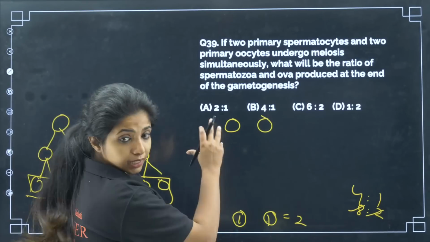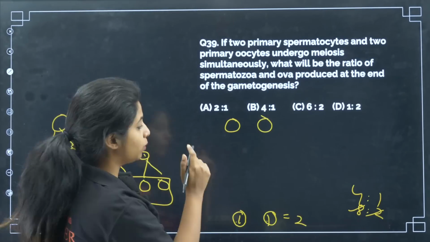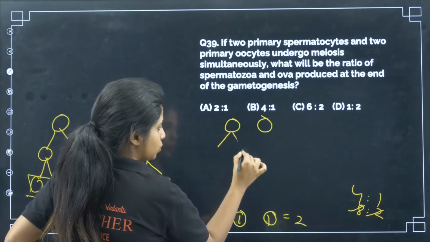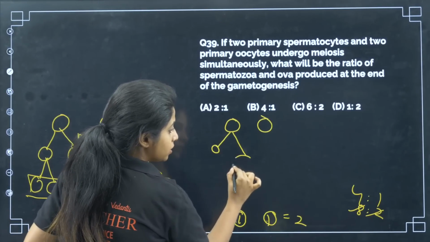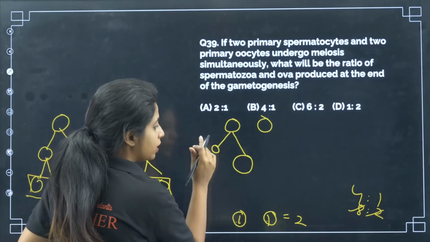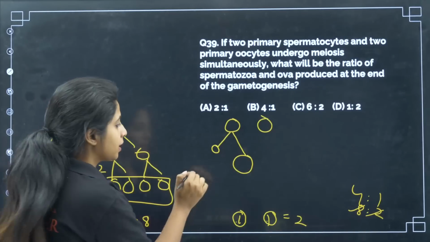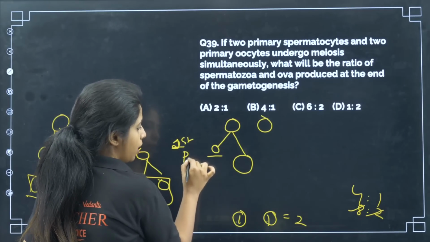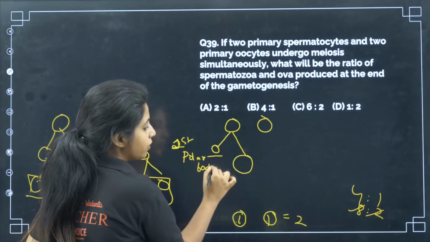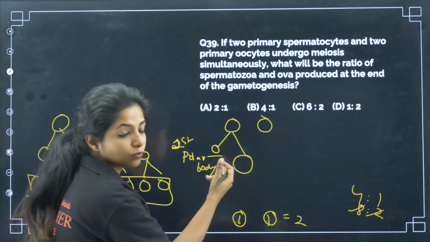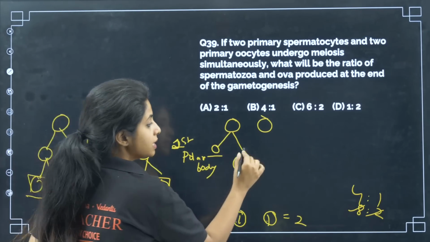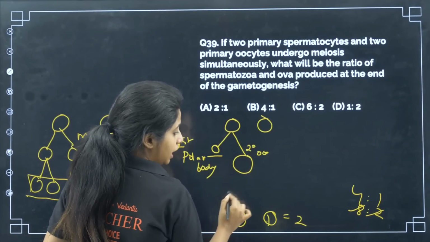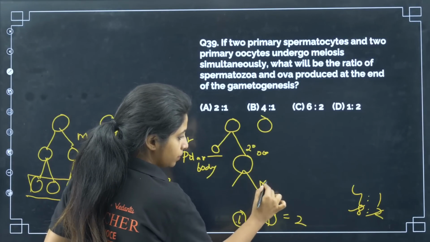Now, in the case of the primary oocyte, what is happening? It undergoes meiosis 1. It divides and gives rise to 2 cells. One cell is very small, one cell is very big. This small cell is known as the first polar body. It does not divide further. You just have one cell which will undergo division. This is known as the secondary oocyte. It will again divide, meiosis 2.